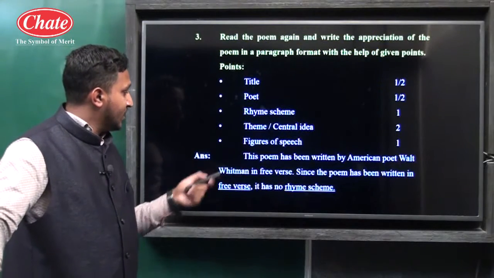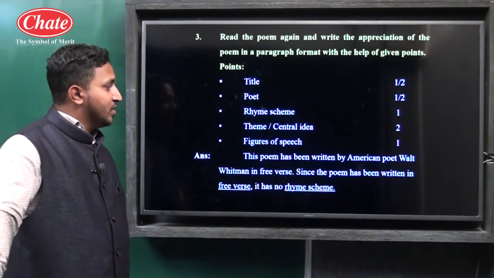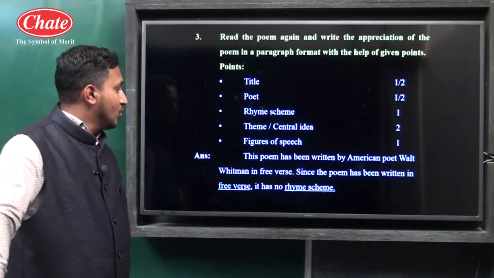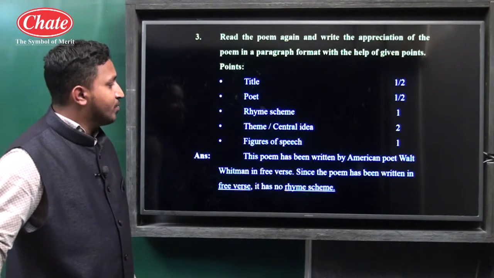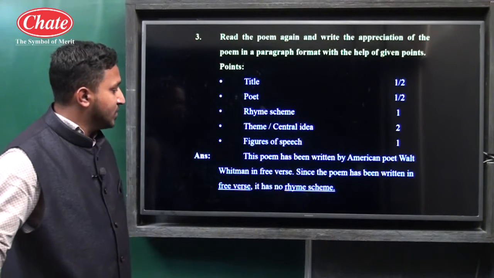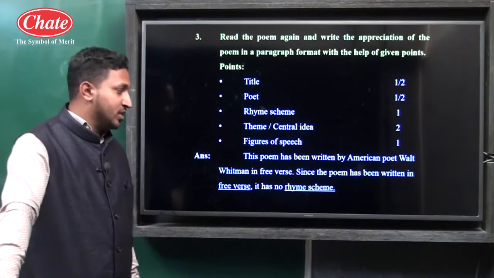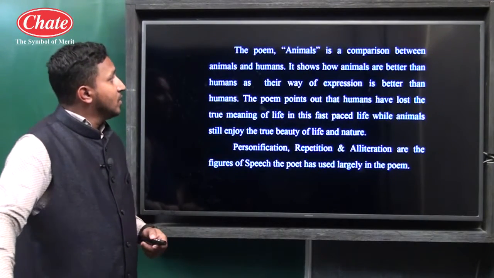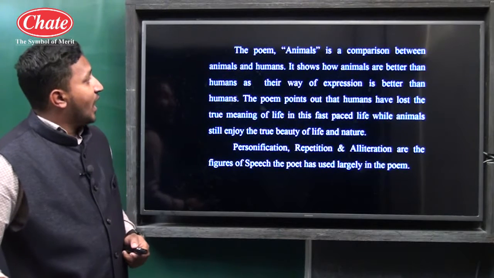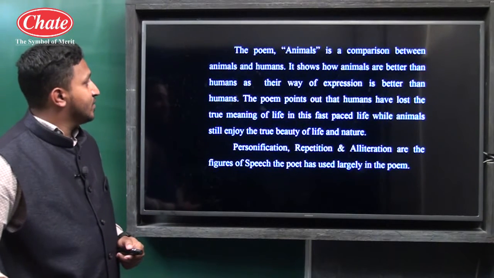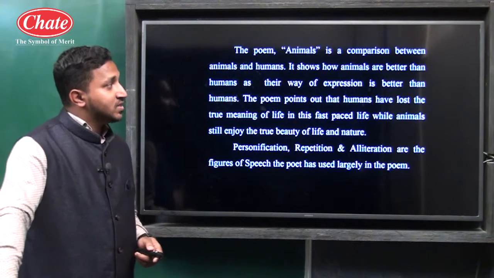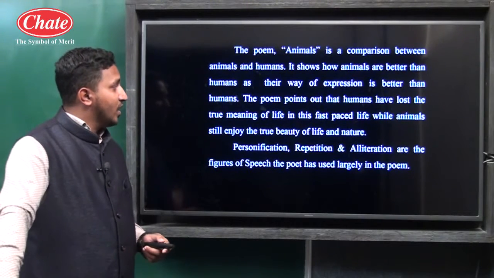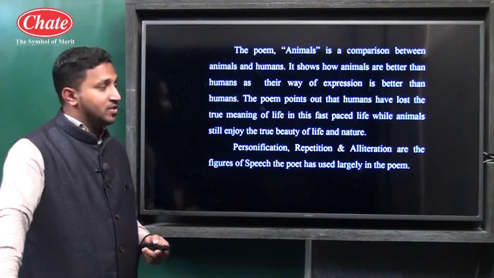So here let's see again. This poem has been written by American poet Walt Whitman in free verse. Since the poem has been written in free verse, it has no rhyme scheme. The poem Animals is a comparison between animals and humans. It shows how animals are better than humans as their way of expression is better.